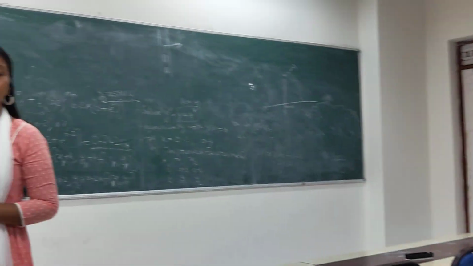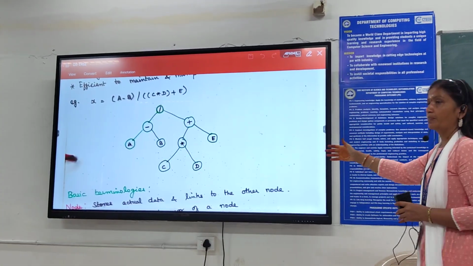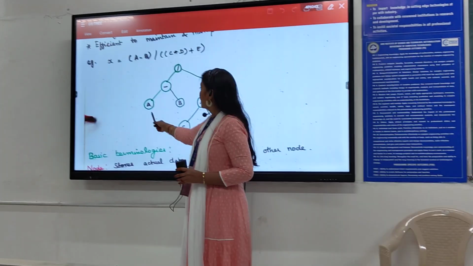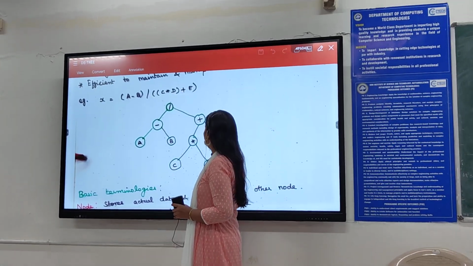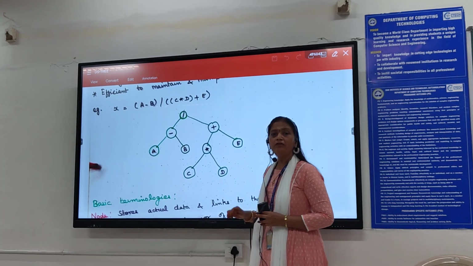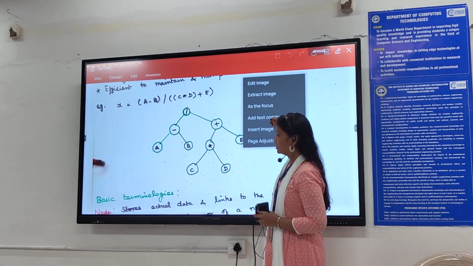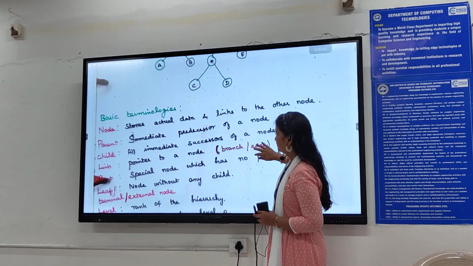All the nodes at the lowermost level are referred to as the leaf nodes. How many leaf nodes are there? A, B, C, D, E are the leaf nodes or the terminal nodes, or you can say external nodes. Okay, next one.